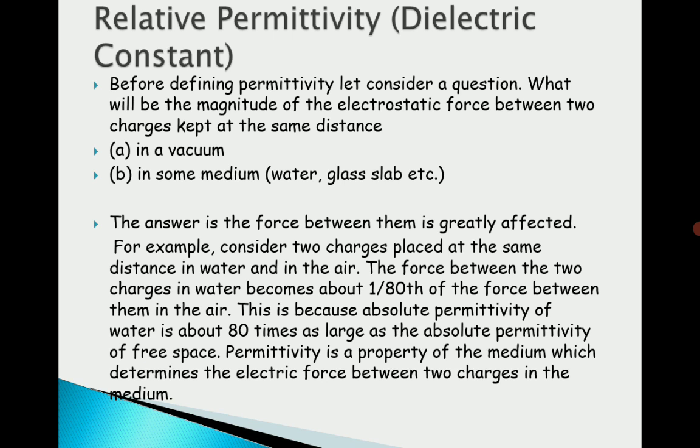It means when the charges are kept in the air and then in water, it is found that the force between the charges in water becomes 1/80 times the force between the same pair of charges at the same distance in air, because we find different absolute permittivities in different media like water and vacuum. So how can we determine this permittivity in different media? In the same regard, we are going to have a formula. Let's see that.